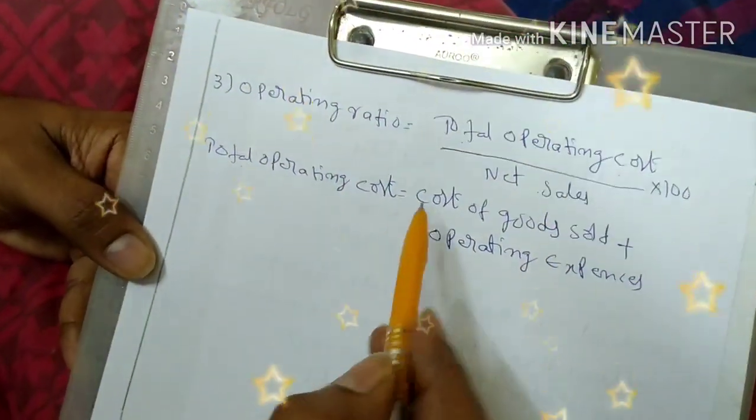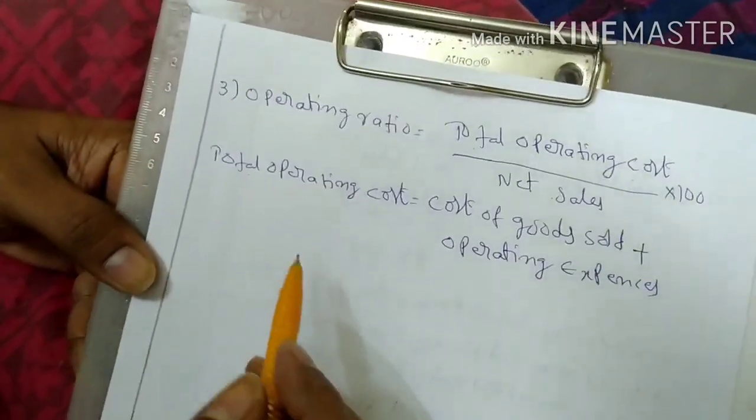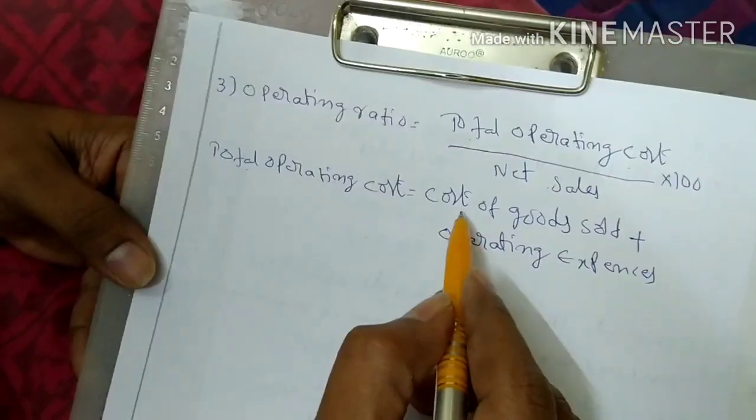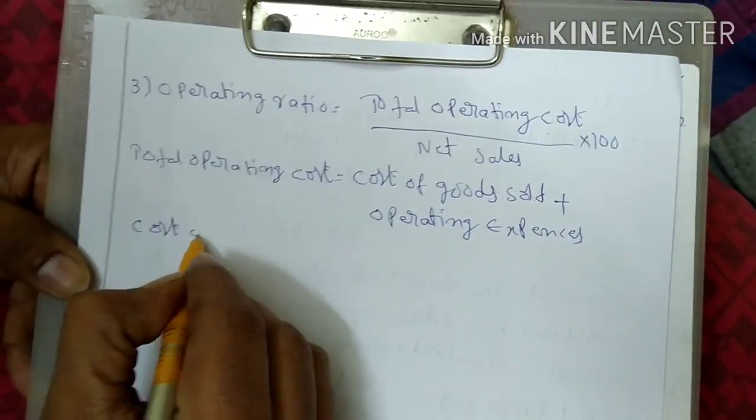Total operating cost is equal to cost of goods sold plus operating expenses. So here first we will calculate the cost of goods sold.